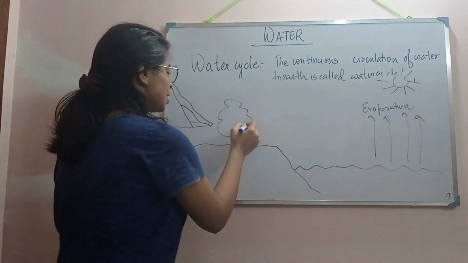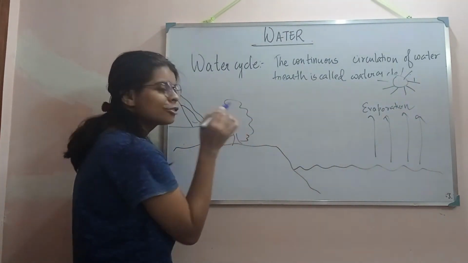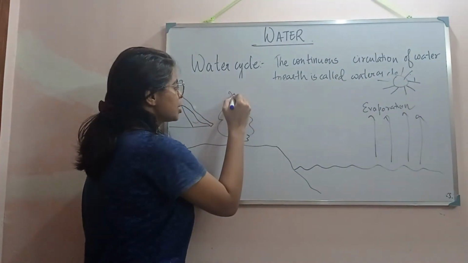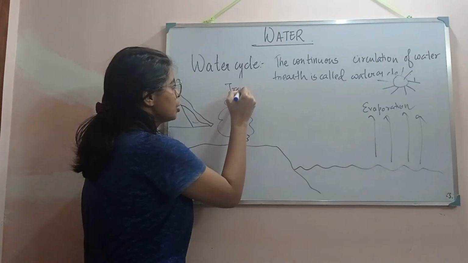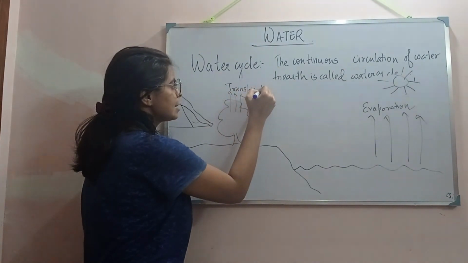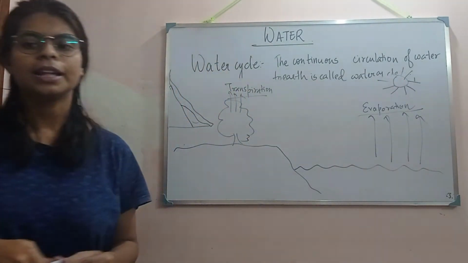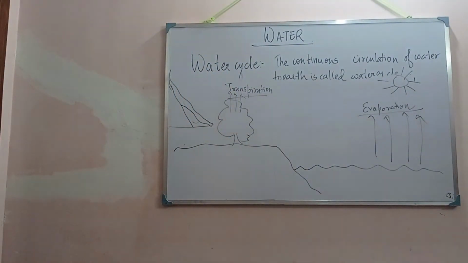But at the same time, you see here the trees are present. So trees will also undergo what? Transpiration. Until and unless this evaporation and transpiration happen, there will be no condensation. So first the evaporation will occur.